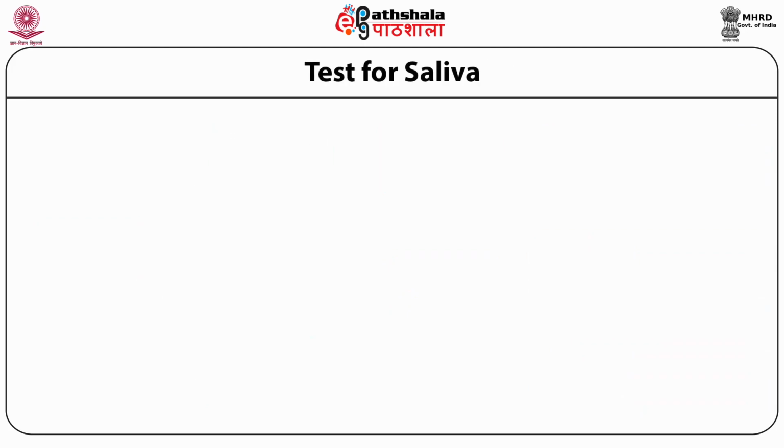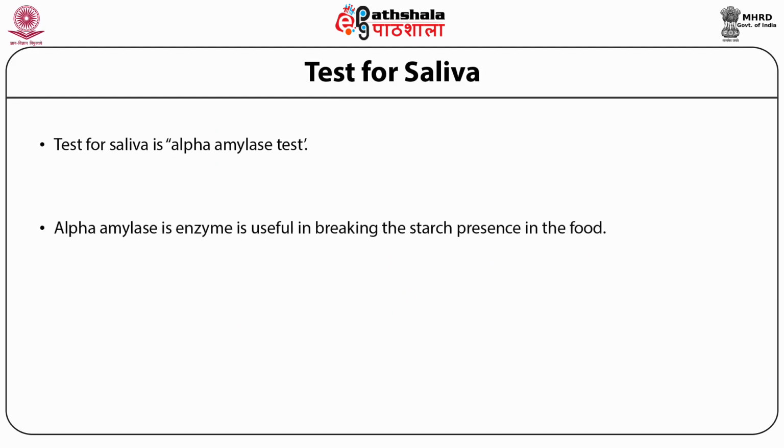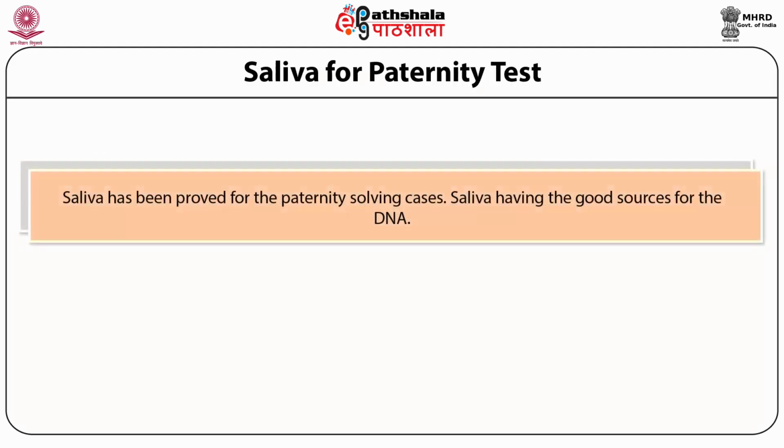The presence of saliva is detected by the alpha amylase test. Alpha amylase is an enzyme which breaks down the starch present in food. To identify alpha amylase, the starch iodine test is used. Saliva has also proven useful for solving paternity cases.